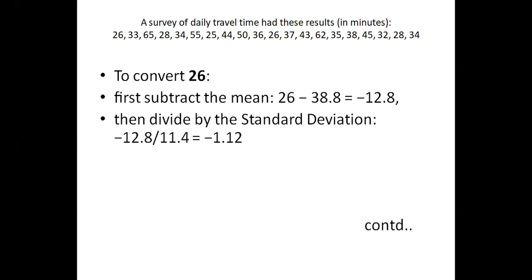Given a survey of so and so, the values 26, 33, 65, 28, 35 and so on. This is the daily travel time of an employee reaching home from the office. They need to understand this, because when they want to give transportation for the employees, they need to understand the average time an employee takes to reach the office.